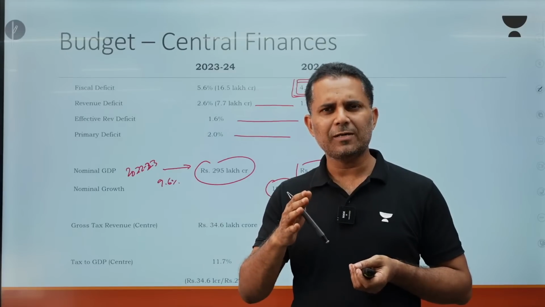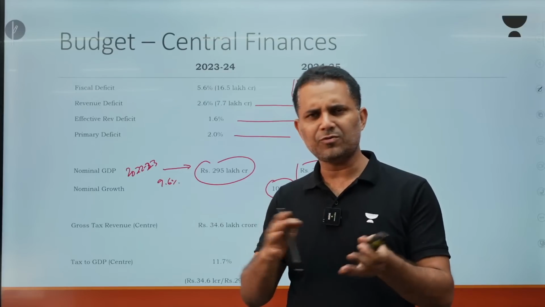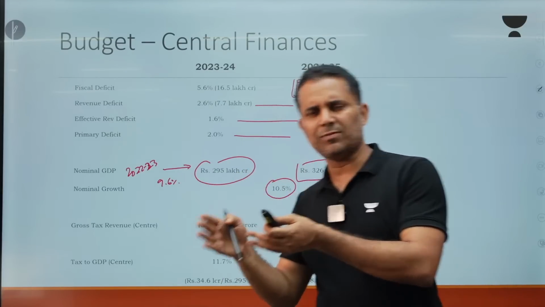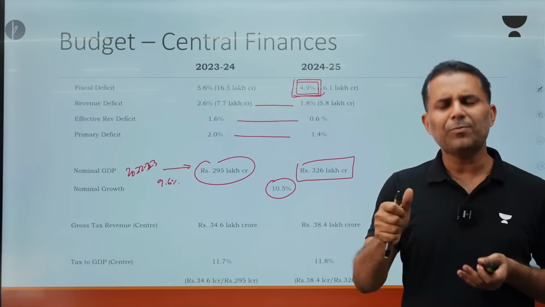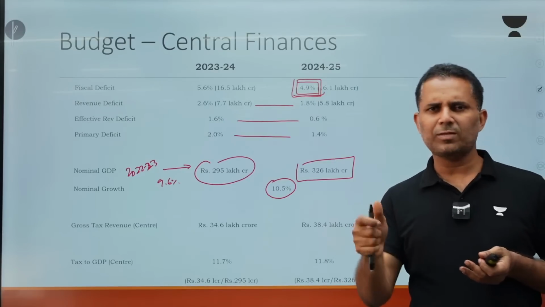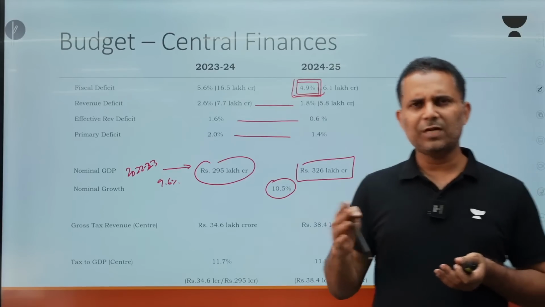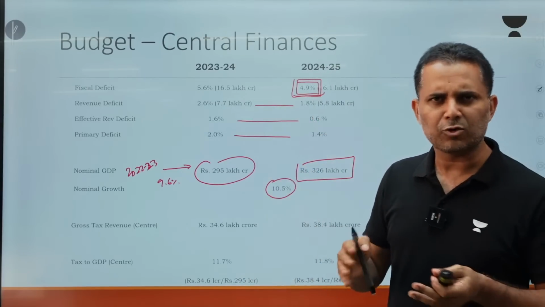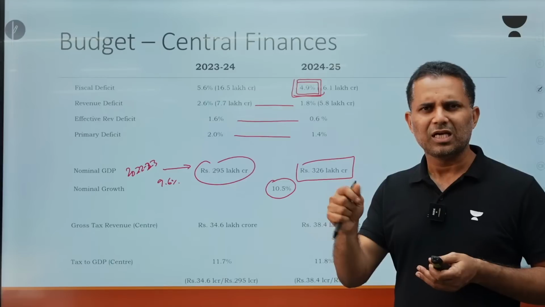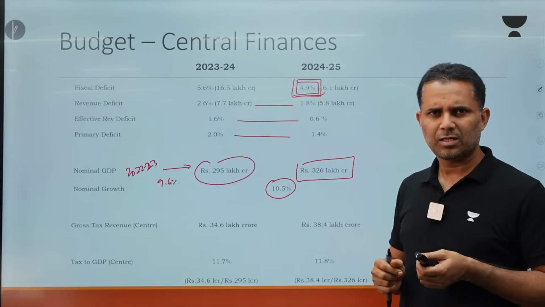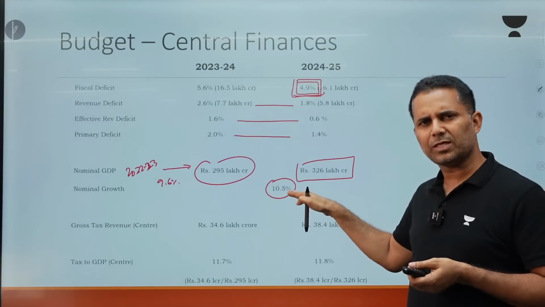While we are calculating nominal GDP and real GDP, for certain items we calculate in real terms, for certain items we calculate in nominal terms, and then we deflate. So, we use GDP deflator to get from real to nominal or nominal to real, rather than CPI or WPI separately. And GDP deflator we calculate from CPI and WPI combined. So, GDP deflator is less than 2%. That is why the difference between real growth and nominal growth is hardly 1.5 to 2%. This year also that trend is going to continue. That is why we are expecting 10.5%.